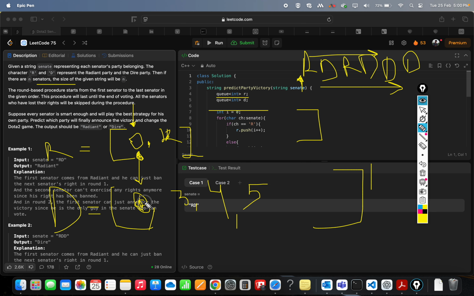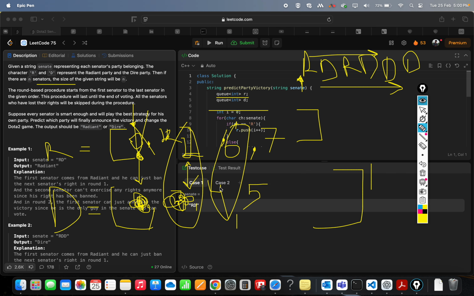It will freeze its power and go at the back, right? And back means now it will get the chance after this. So this is 5, so it will get the chance after 5, which is 6. Now they will fight because they are at the front, right? So these both will fight. This 2 will get the first chance, so this will freeze its power and go at the back. Back means after 6 it will get the chance. Now they both will fight.